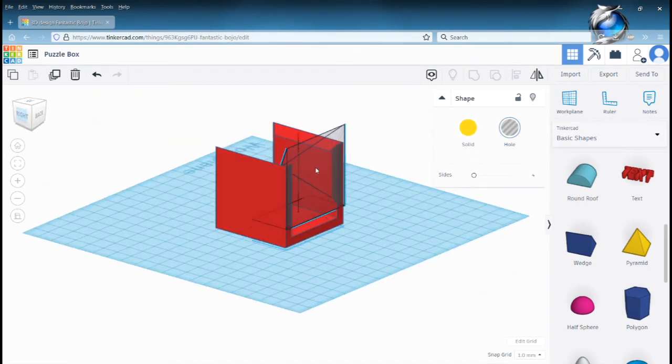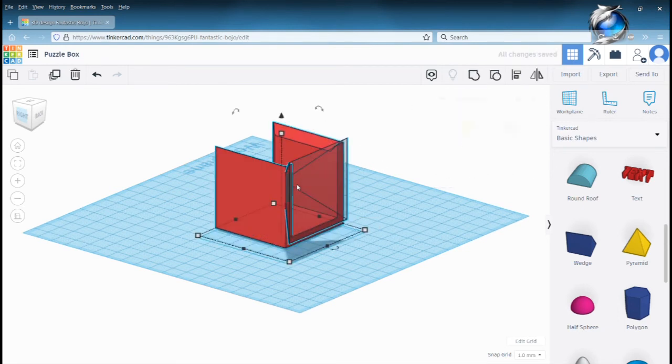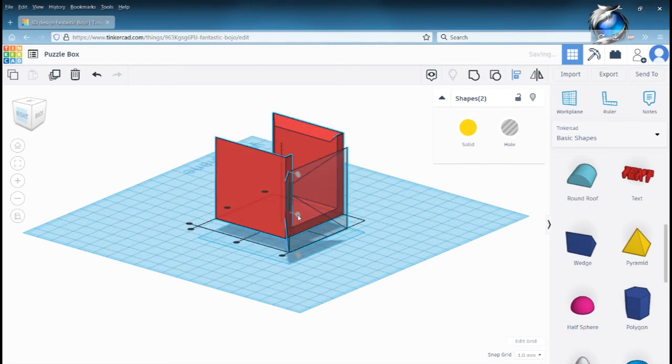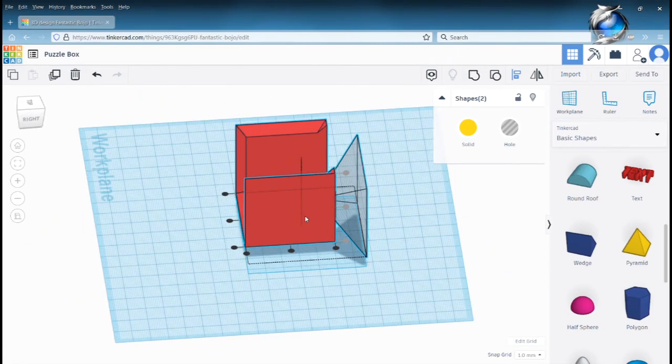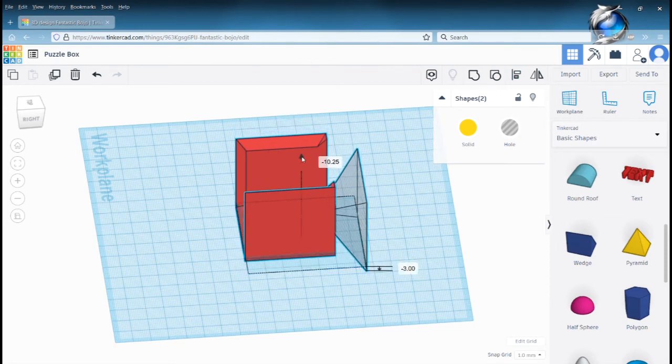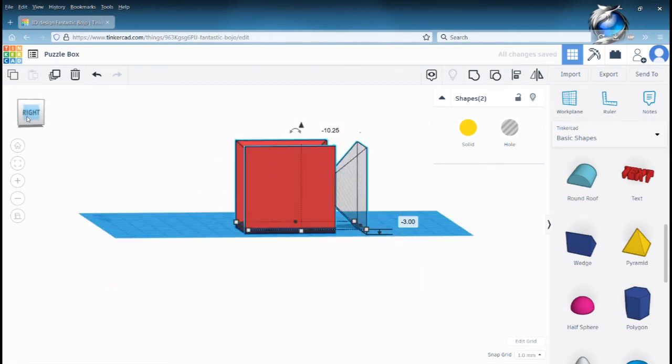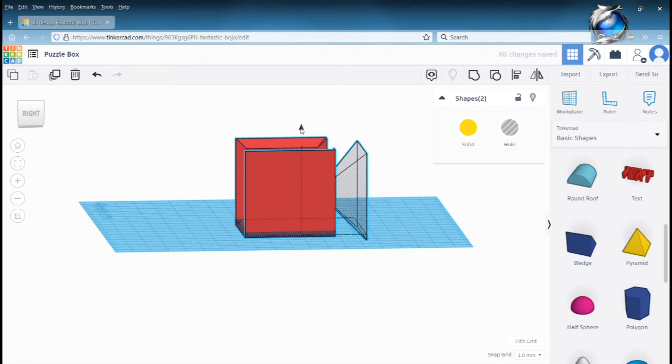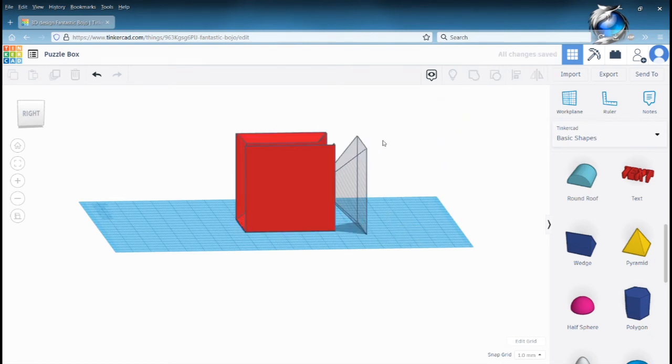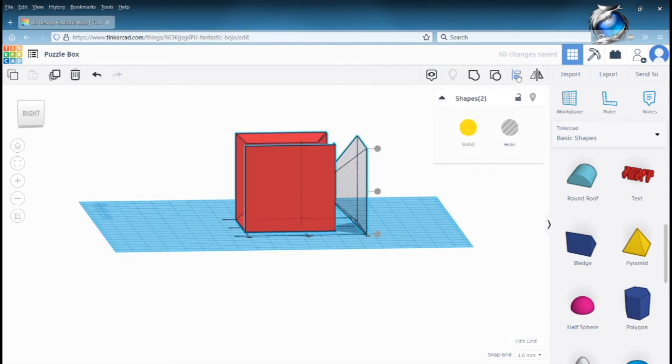So move this one again down a little bit, close to position. Select both. Align. Make sure the box is flush. I'll go back out. Move that one back down. There we go. Okay, so it should be at 0. Select them both. Align.